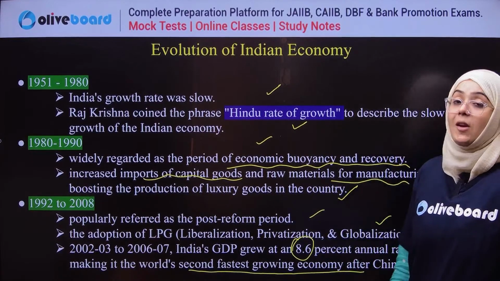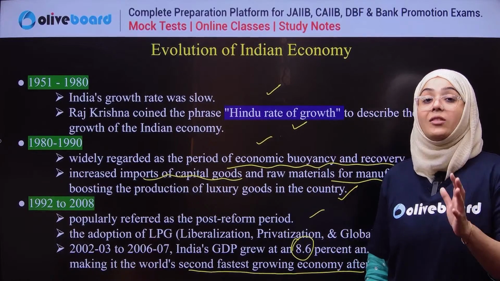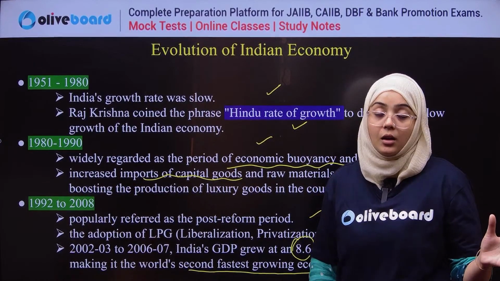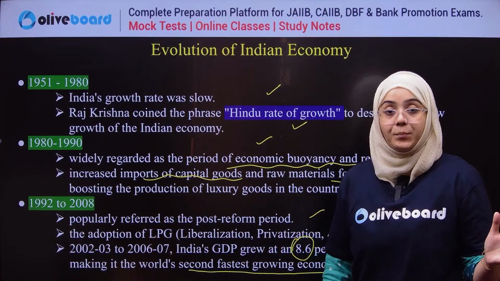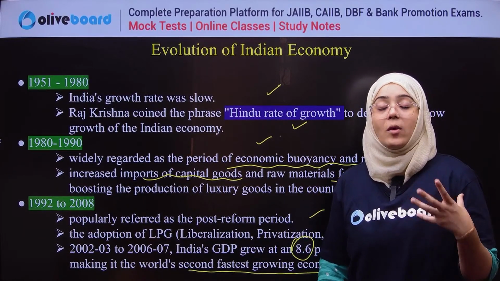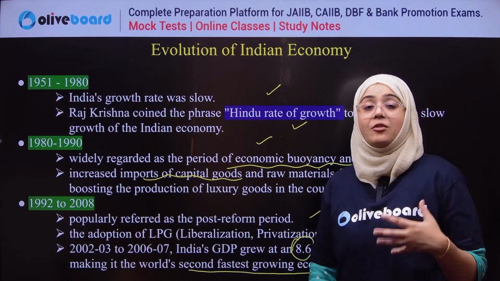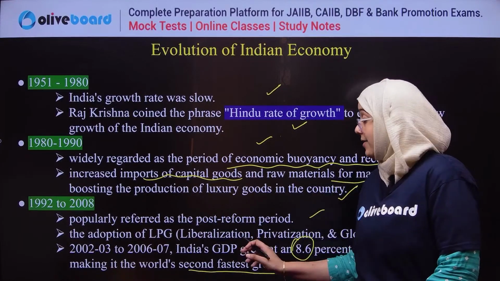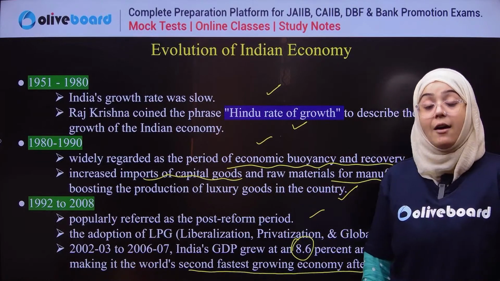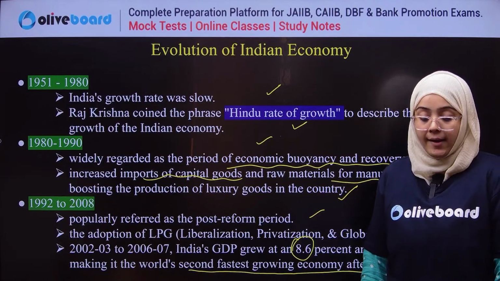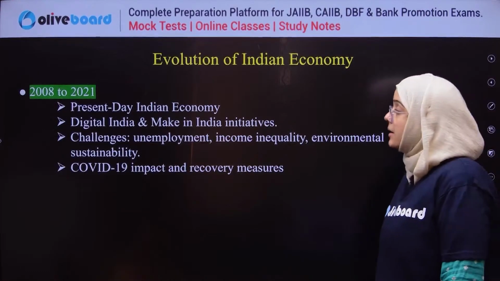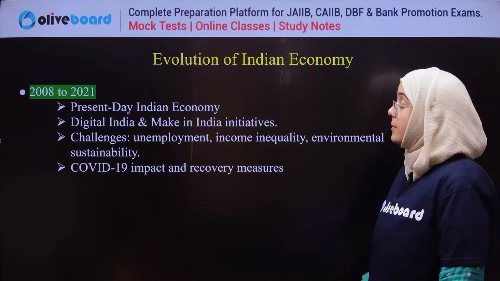Because the LPG policy was introduced, and there was a large shift of people from the agrarian to the industrial sector, and that's why the economy was growing at a very good rate, and that's why India was considered at this time the second fastest growing economy of the world after China. Okay, done. Now last, if we talk about the current period, it is termed the present day economy.